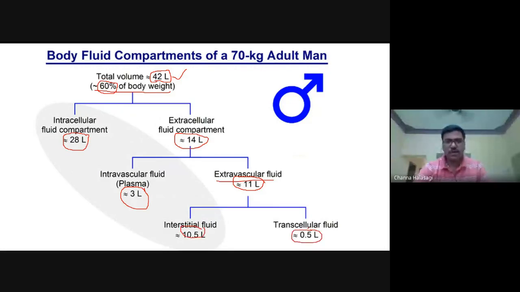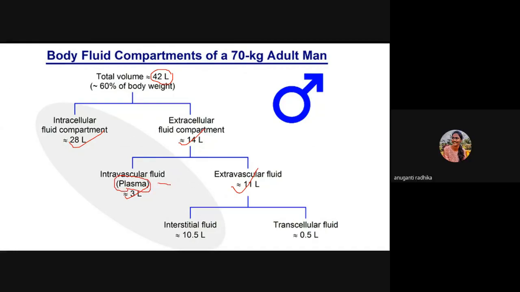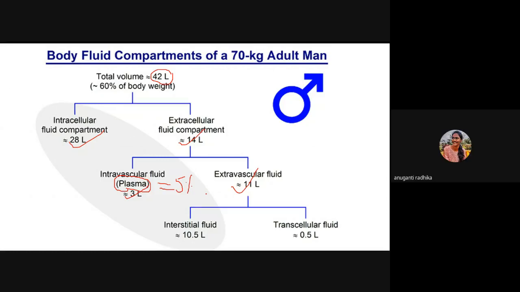Transcellular is 0.5. In the earlier slide you saw this in terms of percentage; now out of this 42 liters you need to divide it. 28 liters in the intracellular, 14 in the extracellular. Again, out of this 14 liters, 11 in the extravascular and 3 in the intravascular, that is in the form of plasma. In terms of body weight, how much is plasma? 5%. Is the concept clear, guys? Yes, sir.